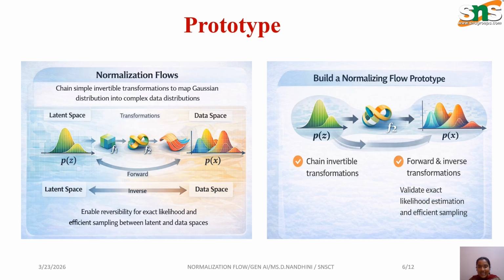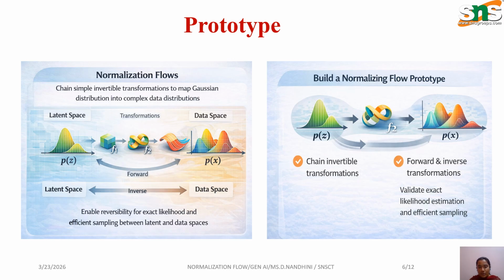First one is sample from a simple distribution, for example, Gaussian. Apply multiple invertible transformations. So again and again, you should transform it into complex data. Important property: each transformation must be invertible, which allows data to latent encoding, and latent to data, which is generated. If data is changed to latent, it is encoding. If latent is changed to data, it is generated.